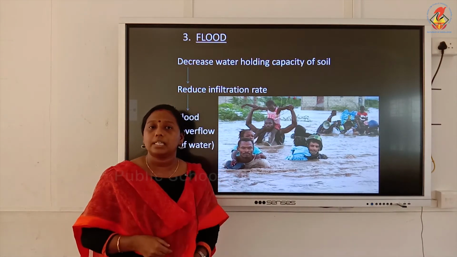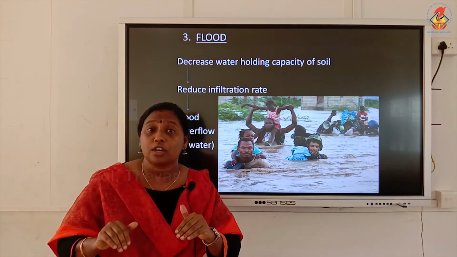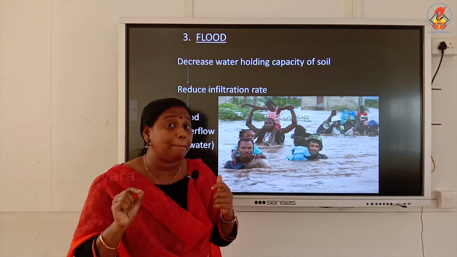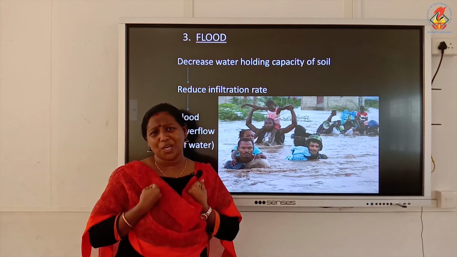But what happens actually? Due to deforestation, as the physical property of soil, which is called water holding capacity, changes, less water is absorbed by the soil.